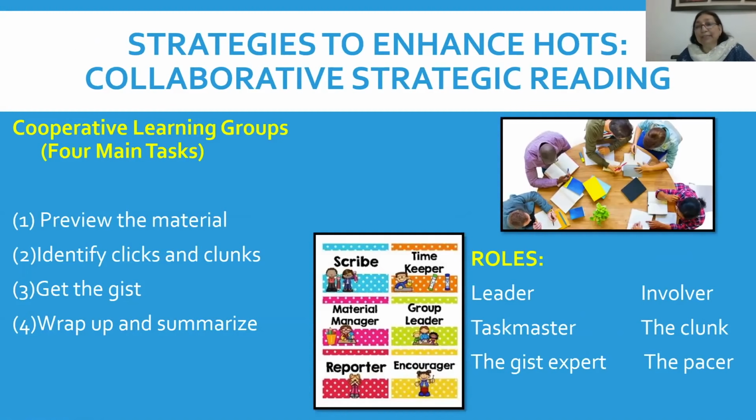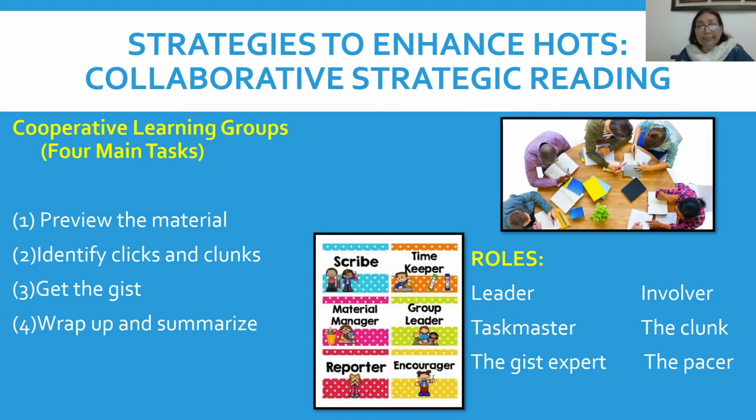Another skill is collaborative strategic reading, in which you make small groups in the class and give one particular aspect to be understood by one particular group. There, roles are divided amongst these groups. There is the leader who takes charge of the entire group, the taskmaster who divides who is going to do what task according to what they have perceived to be the strengths of that particular student. Then there is a gist expert who gives a summary at the end. There is the involver, the clunk, the pacer.